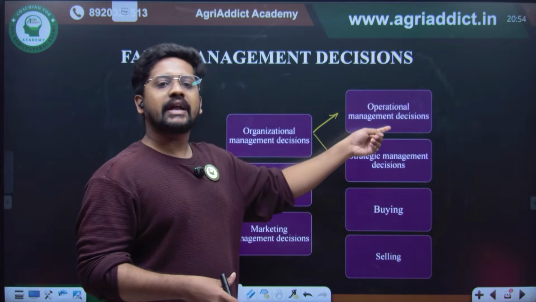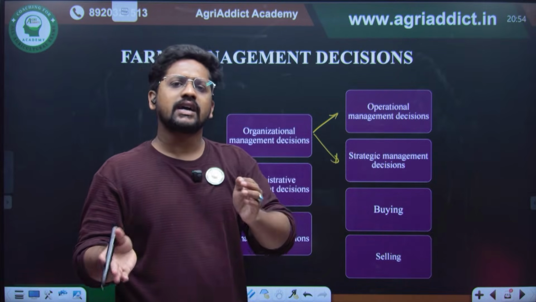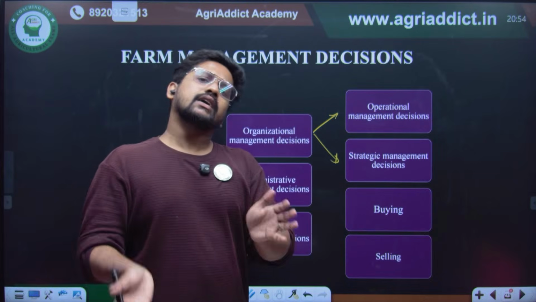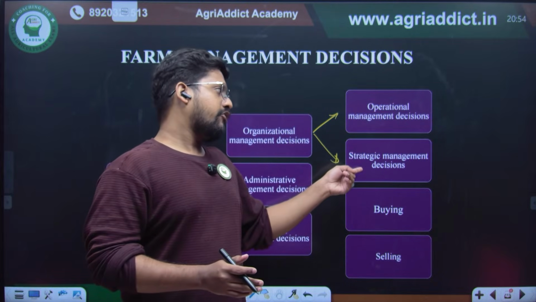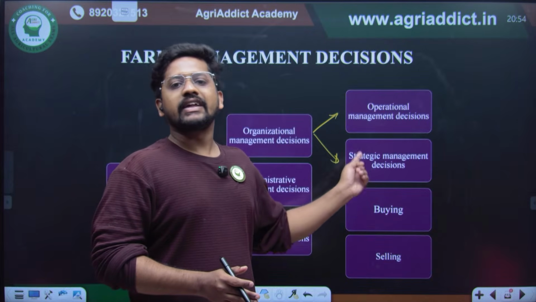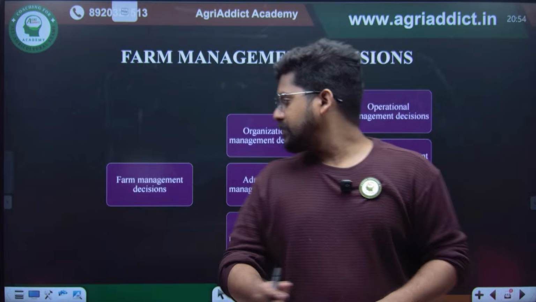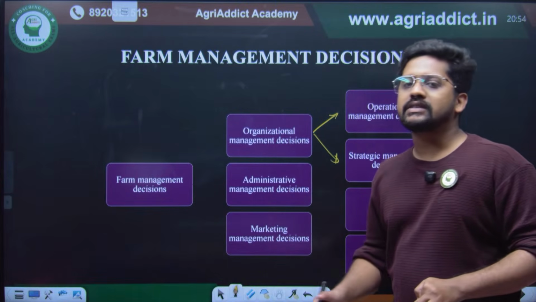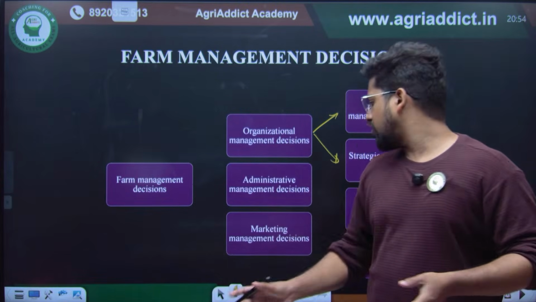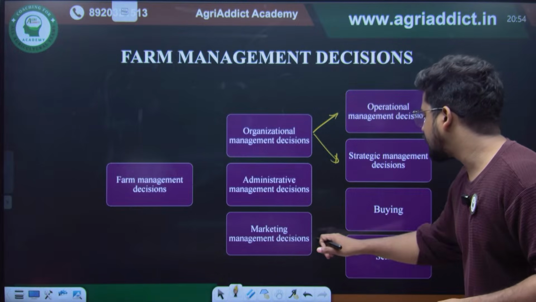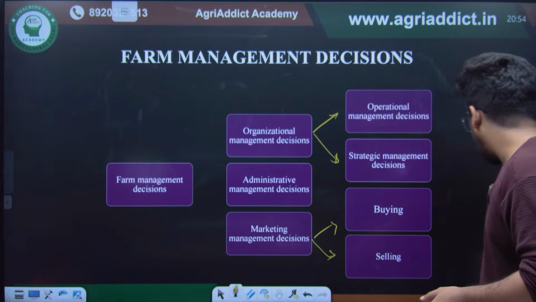But operational management decisions are short term decisions. Even if it goes wrong, you can correct it, but you cannot go for a strategic management decision very easily, and you cannot undo it very easily. Okay. And there are administrative management decisions, such as the farm finance and all. Then there are marketing management decisions regarding buying as well as selling.